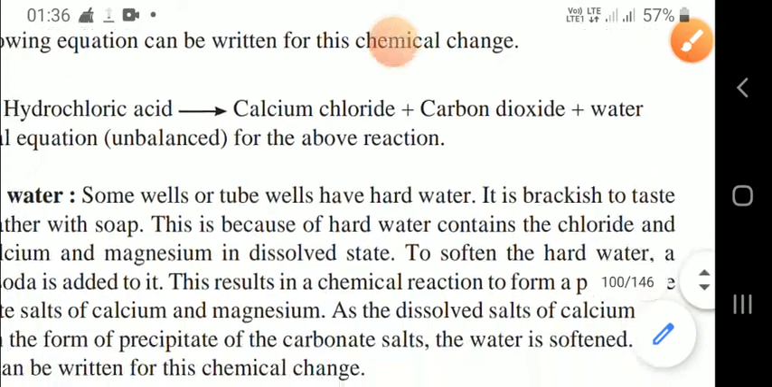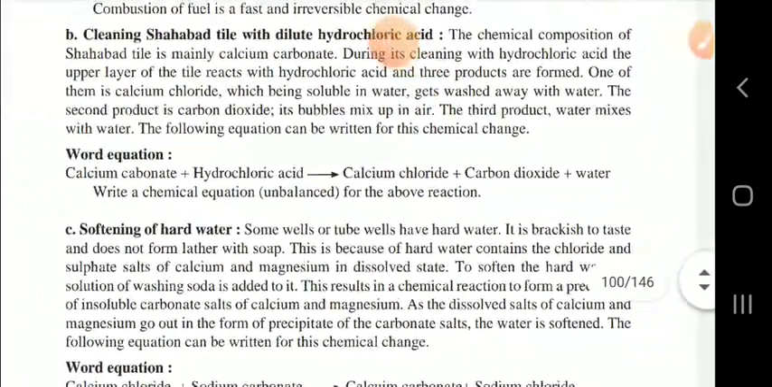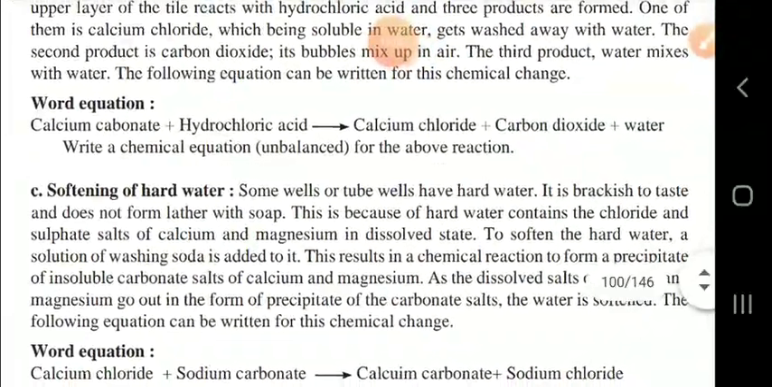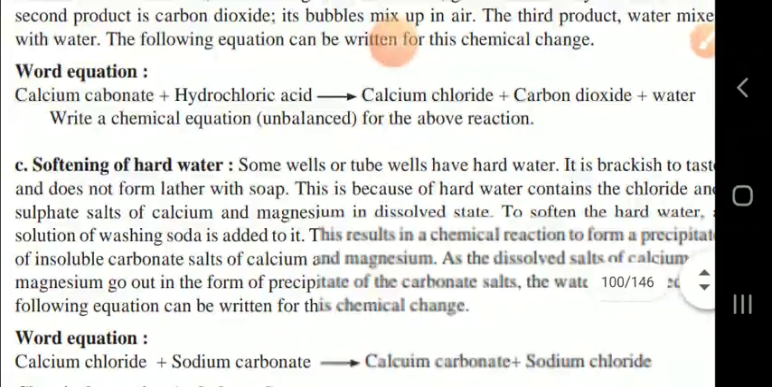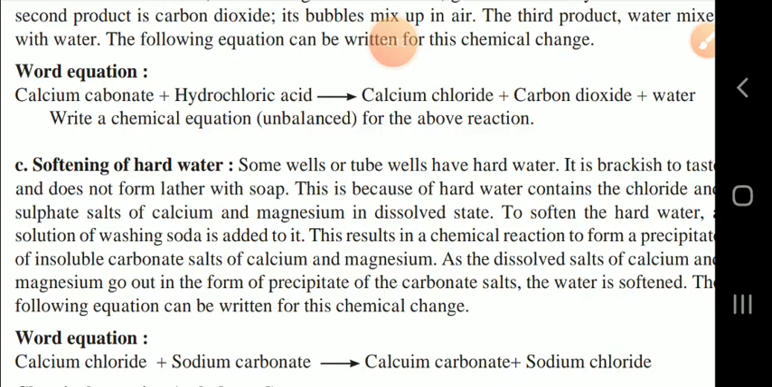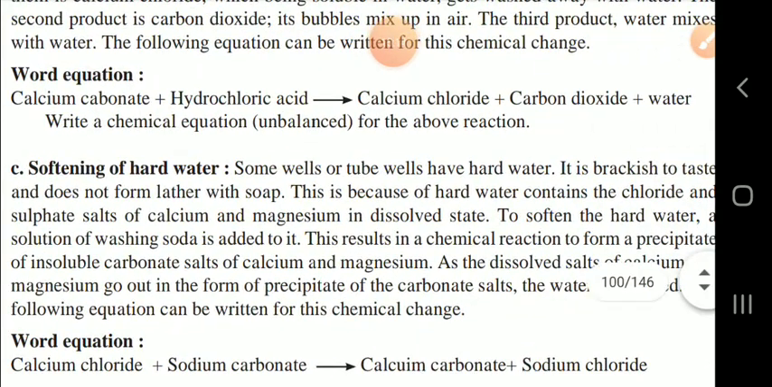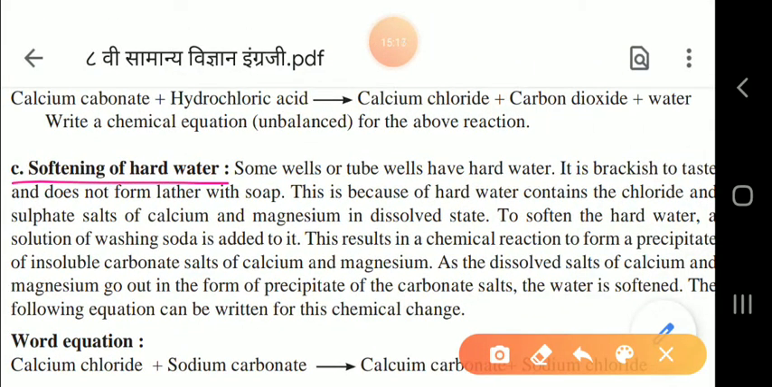Now, next is softening of hard water. Sometimes the water is too hard. You might have seen that mother is washing the cloth but the dirt is not going. Why? Because the water is hard. Some wells and tube wells have hard water. If mother uses hard water, it is very difficult to wash the cloth. It is brackish to taste and does not form lather.